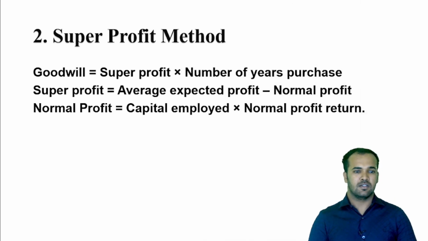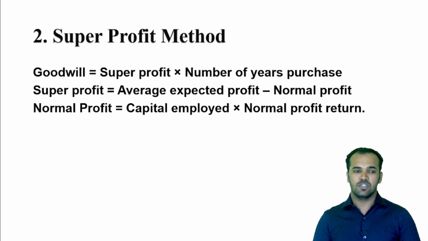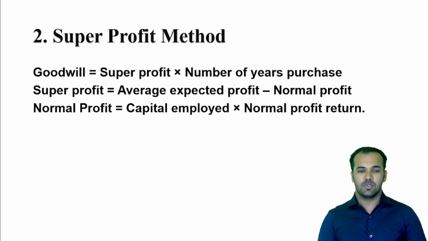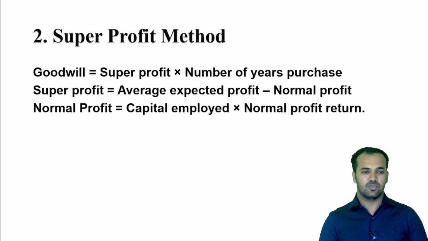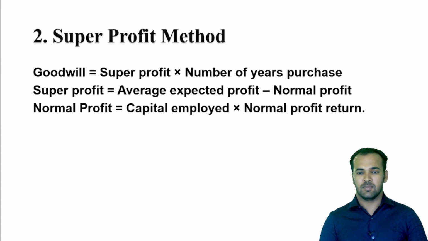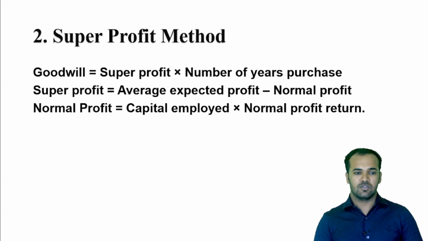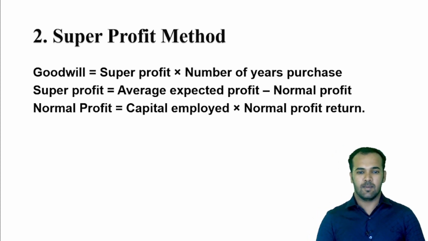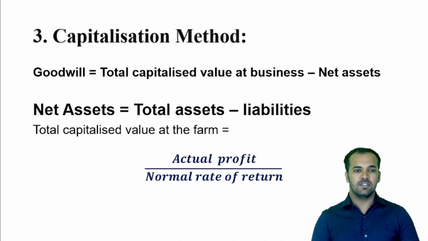Okay, before that, the second method for valuation of goodwill is the super profit method. Under this we need to know three formulas. The first one is the goodwill formula, that is super profit into number of years purchase. The second formula which we should know under super profit method is super profit equals average expected profit minus normal profit, and the third formula is normal profit. The formula of normal profit is capital employed into normal rate of return.